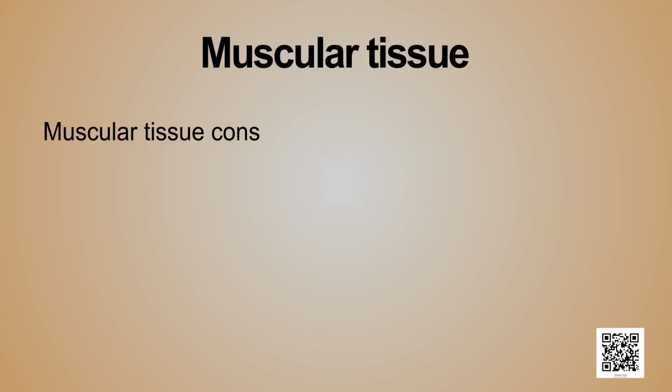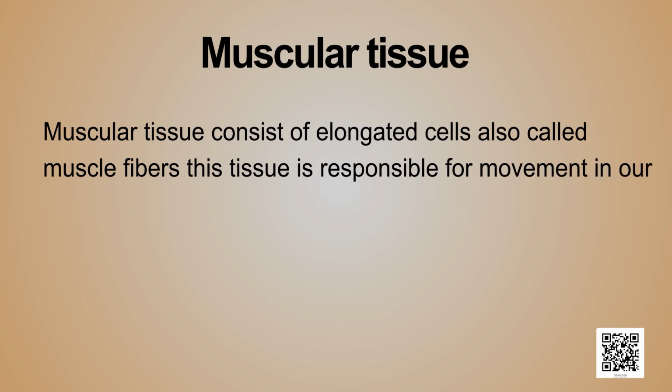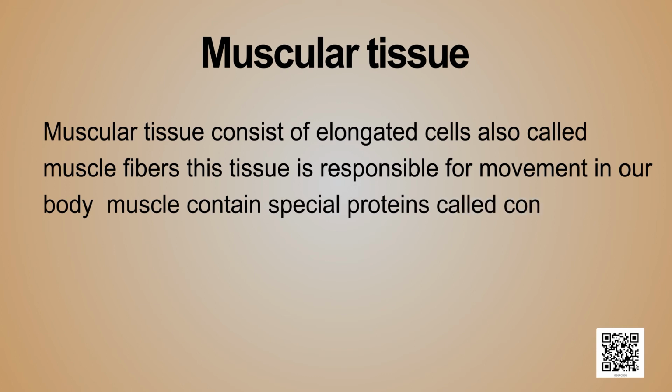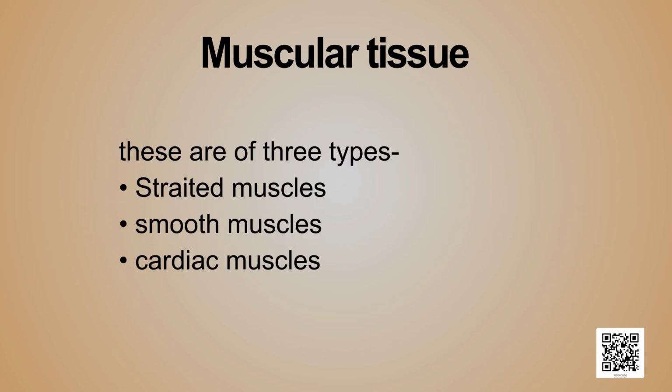Muscular tissue consists of elongated cells, also called muscle fibers. This tissue is responsible for movement in our body. Muscles contain special proteins called contractile proteins, which contract and relax to cause movement. Muscular tissue is further of three types: striated muscles, smooth muscles, and cardiac muscle.